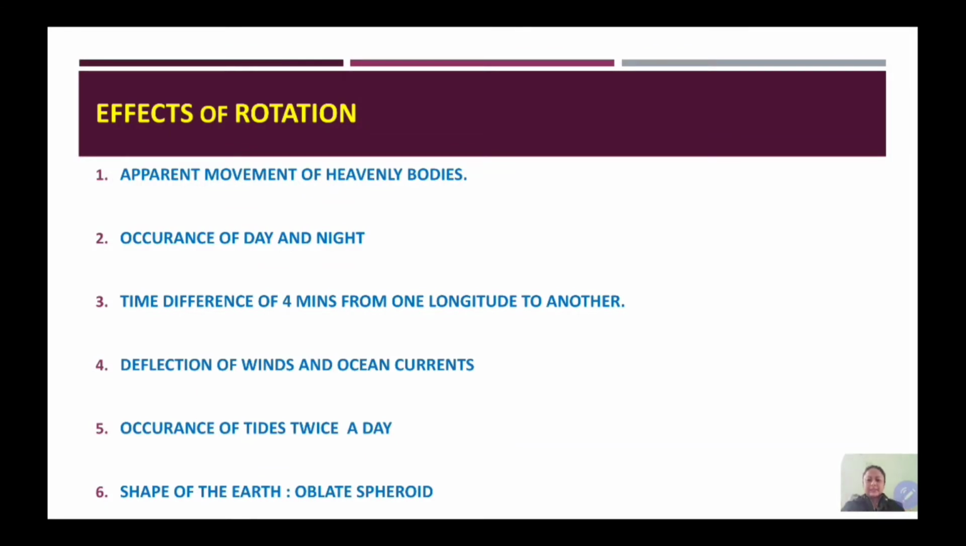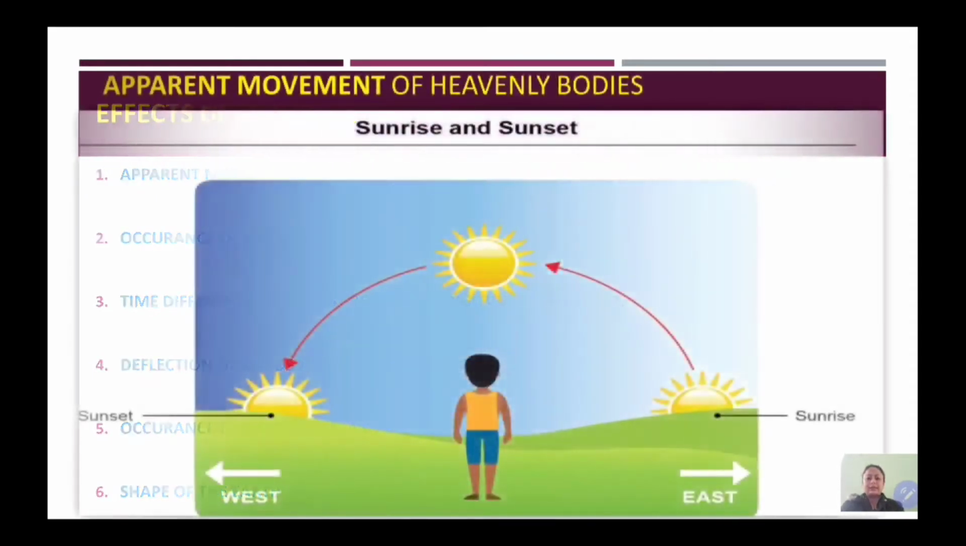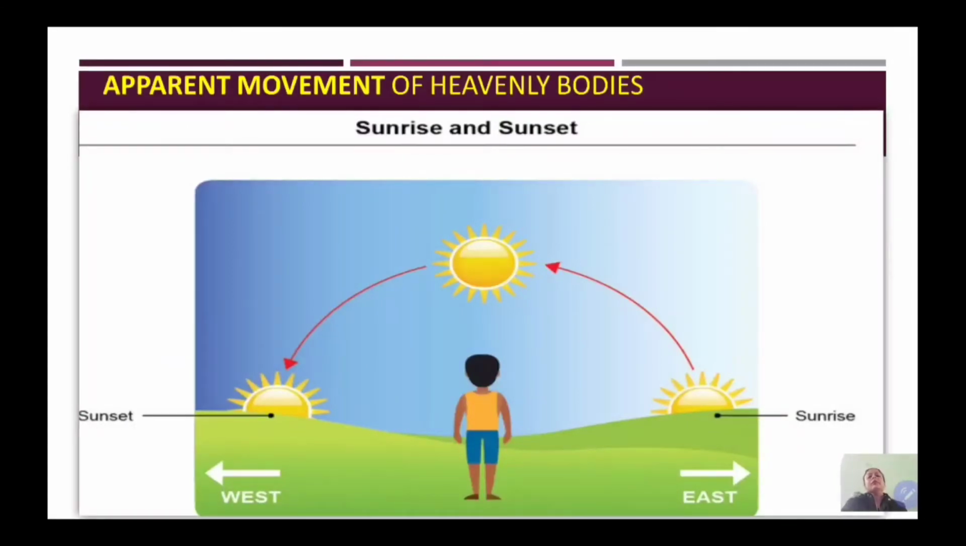So here is the list of effects of rotation, and the first one is apparent movement of heavenly bodies. So let's look at the picture. Students, we know very well that the sun is stationary and the earth is moving around the sun. And the earth at the same time is also moving along its axis. This phenomenon of the earth, when it moves along its axis, is known as rotation.